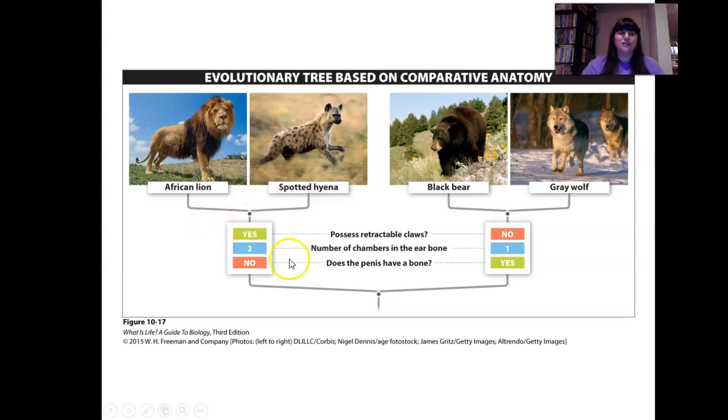The morphology, not phylogeny. So for example, lions and hyenas, retractable claws, yes. Black bears and wolves, retractable claws, no, okay? Number of chambers in the ear bone, 3, 3, 1, 1. Does the penis have a bone? Yes, that's a real thing, right? Here with the lion and the hyena, no. With the bear and the wolf, yes. So if we're looking at shape, structure of the body, it shows that these are more closely related and these are more closely related, okay?